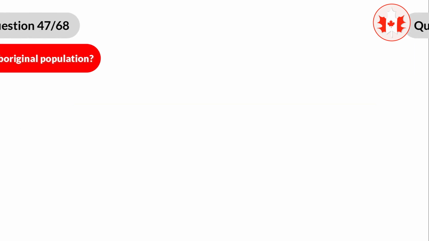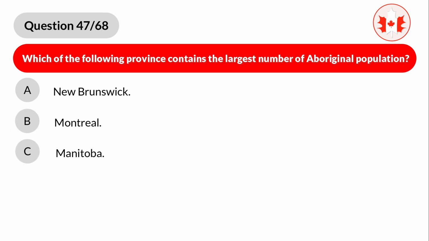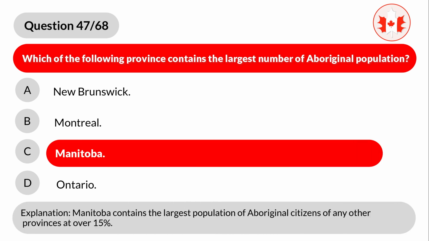Question 47. Which of the following province contains the largest number of Aboriginal population? A. New Brunswick. B. Montreal. C. Manitoba. D. Ontario. Correct answer is C. Manitoba. Explanation. Manitoba contains the largest population of Aboriginal citizens of any other provinces at over 15%.